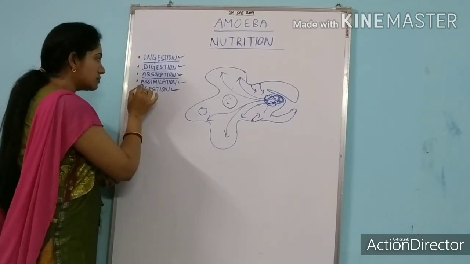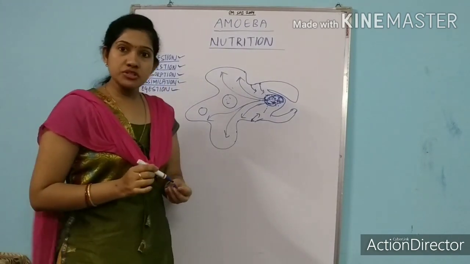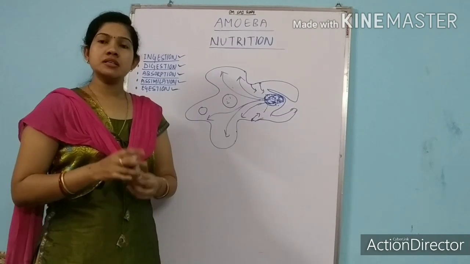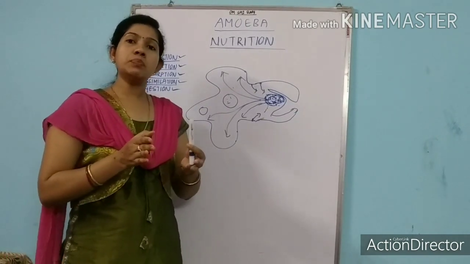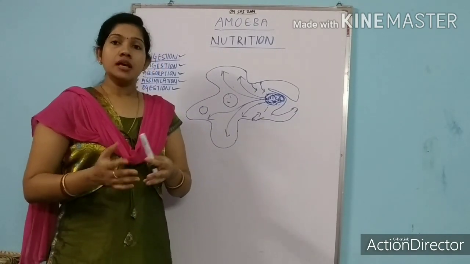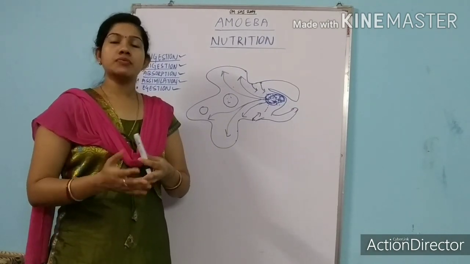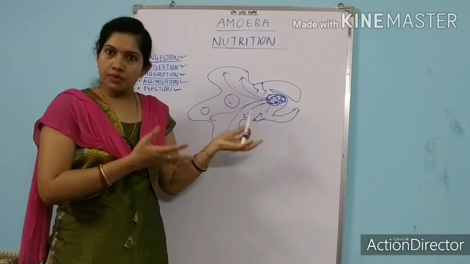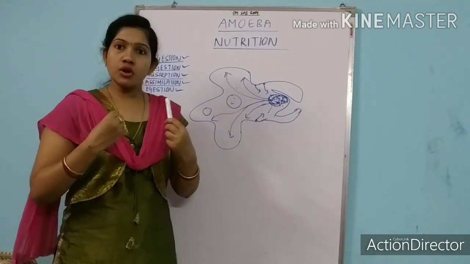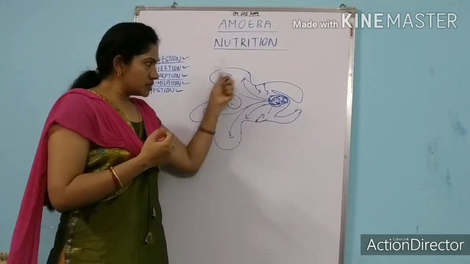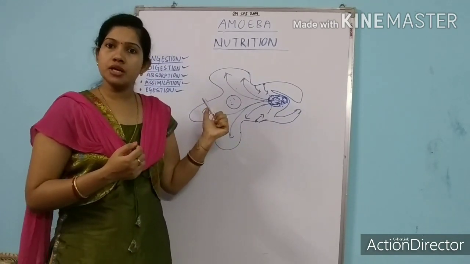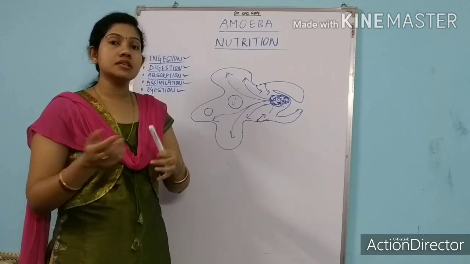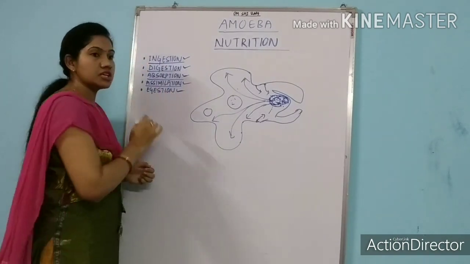Now what is assimilation? Assimilation means these simple food particles can now produce energy for the growth of the body, for the multiplication of the body, or for the reproduction of the amoeba. As we all need energy for our body, these organisms also need energy for their body. So these simple foods will now release energy. This process we call assimilation.